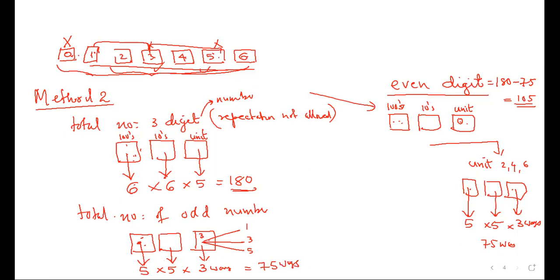Total number of numbers is 180. So number of even numbers will be 180 minus 75, that is 105. Any student in the class not followed this question, please tell me. Anybody in the class? Any doubt? Followed clearly? Yes, sir.